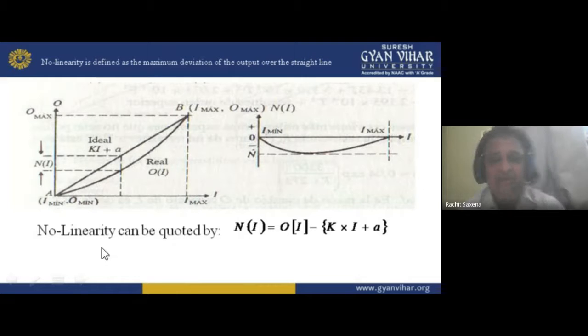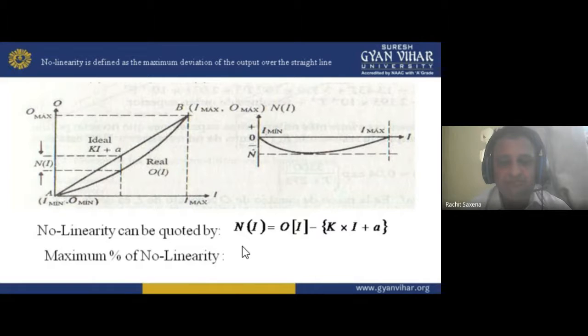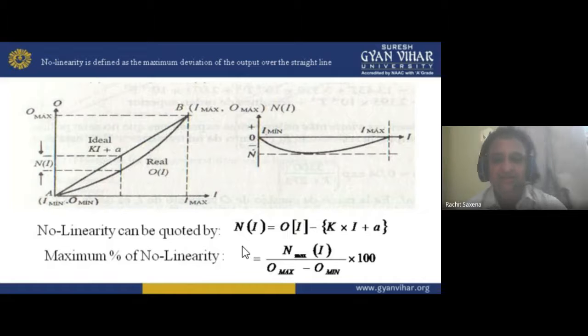Non-linearity can be quoted, and we can calculate it by this: N of I is equal to O of I minus K into I plus A. So that is how non-linearity can be quoted. Linearity we can calculate with the equation y is equal to mx plus c. If non-linearity is there, then no equation will follow in this form. I hope you understand this.